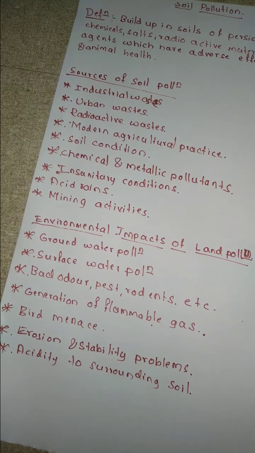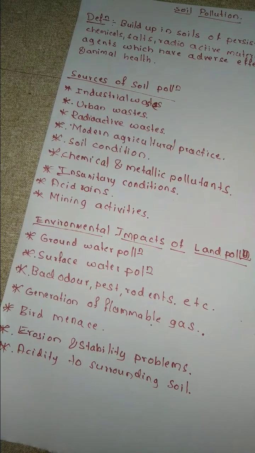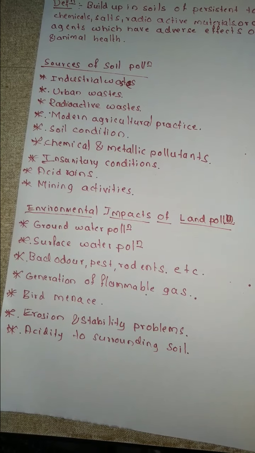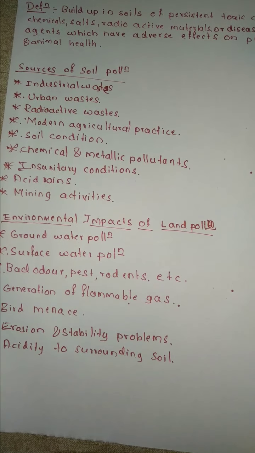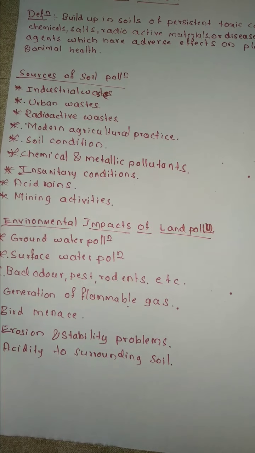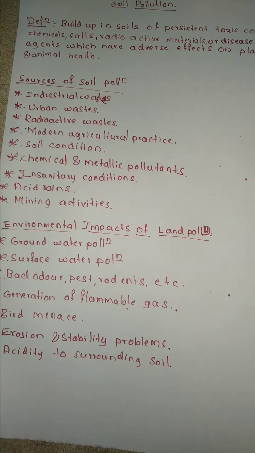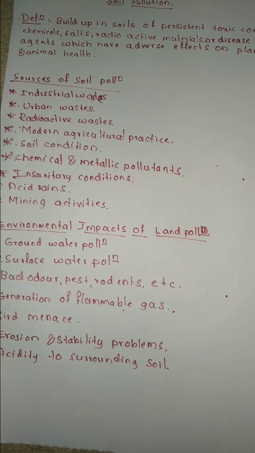Then acid rain. Now, what is acid rain? When the pH of rainwater is near 6, usually acid rain will have a pH of around 5.6. So whenever we have rainwater near that pH, we call it acid rain. Whenever acid rain comes in contact with the soil, it turns the soil acidic.